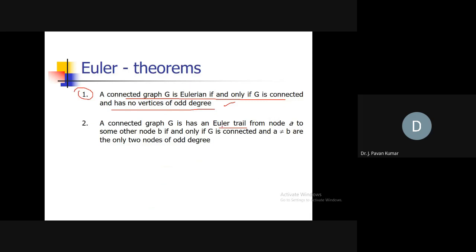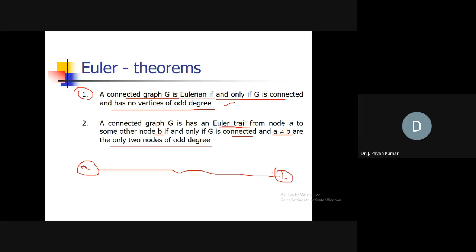See, graph G has an Eulerian trail from node A to some other node B, if and only if G is connected and A, not equal to B, are the only two nodes of odd degree. What does it mean?